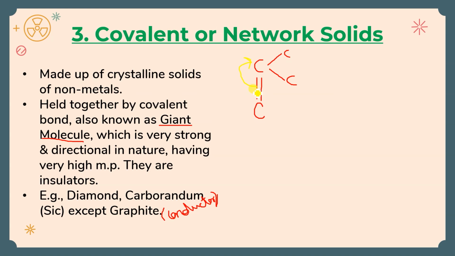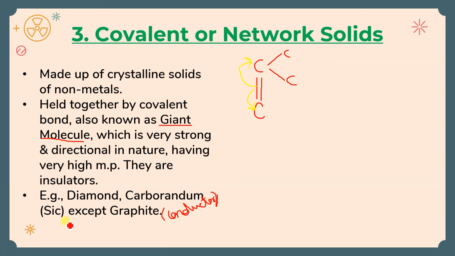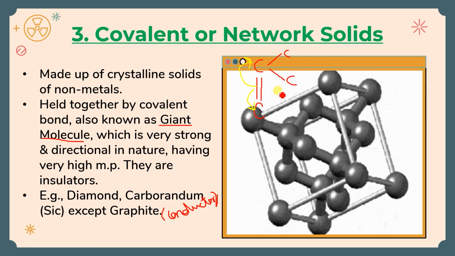So due to this there will be a single electron on both sides. That means free electrons, isn't it? So due to free electrons it will conduct electricity. Hope it is clear. So actually it is a double layer, multi-layer, so there it conducts electricity.